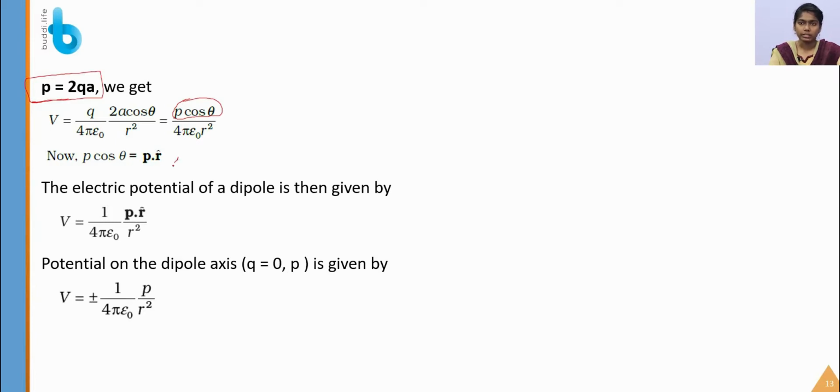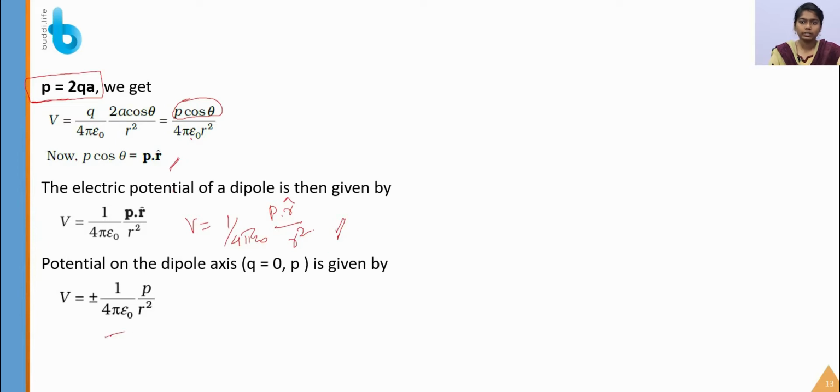So that is the electric potential of the dipole that we have already derived, right? V is equal to 1 by 4 pi epsilon naught. After substituting the dipole moment, we will get P dot r cap divided by r square. So this is the electric potential of a dipole.